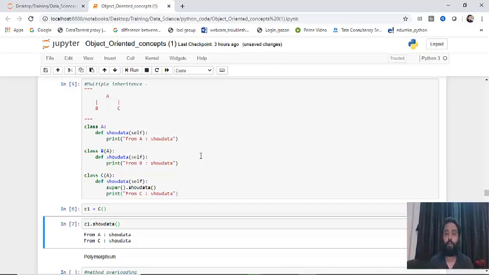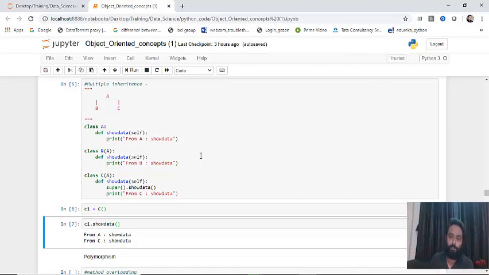Maybe you can assume why this requirement came: because the show data method of the parent class had some extra features, and the show data method of C does not contain that particular feature. So the child tries to fetch the method of show data. Let's say I have a camera, my father has a camera, but my camera does not have an 8x zooming feature. I'll take the camera from my father and start clicking from that camera. Same is happening here.